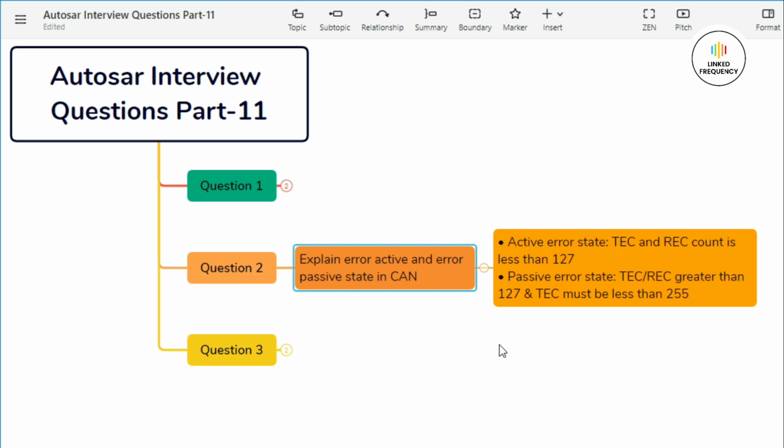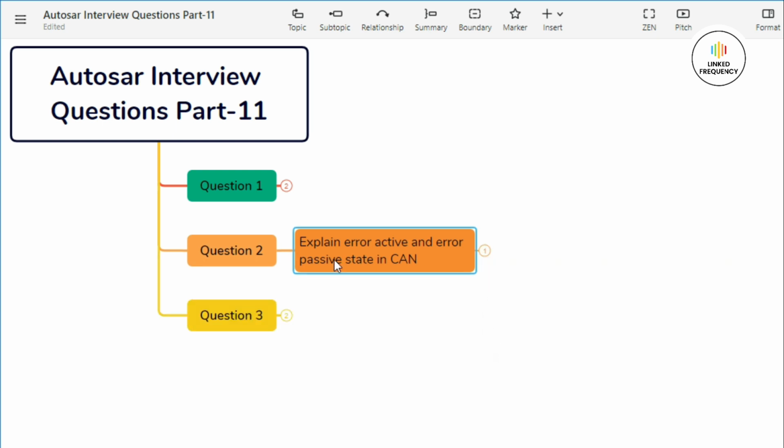Let's discuss the error passive state. If either the transmit error counter or receive error counter is greater than 127 and the transmit error counter must be less than 255, then the CAN device goes to passive error state. In this state, the CAN node is still able to transmit data, but it now raises a passive error flag when detecting errors. So this was about the error active and error passive state.